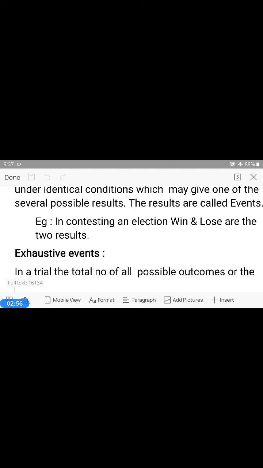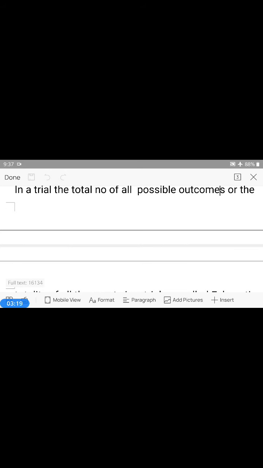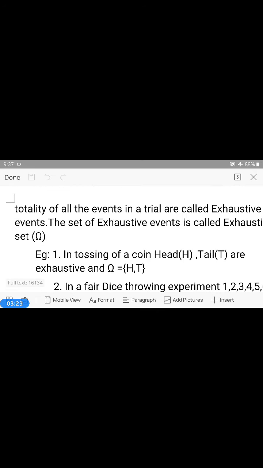Generally, favorable event is denoted by A and its complementary event is denoted by A C or A bar or A dash, such that A union A complement is equal to universal set omega, A intersection A complement is equal to null set phi. Now, exhaustive events. In a trial, the total number of all possible outcomes of a random experiment are called exhaustive events, and the set of exhaustive events is called exhaustive set denoted by omega.